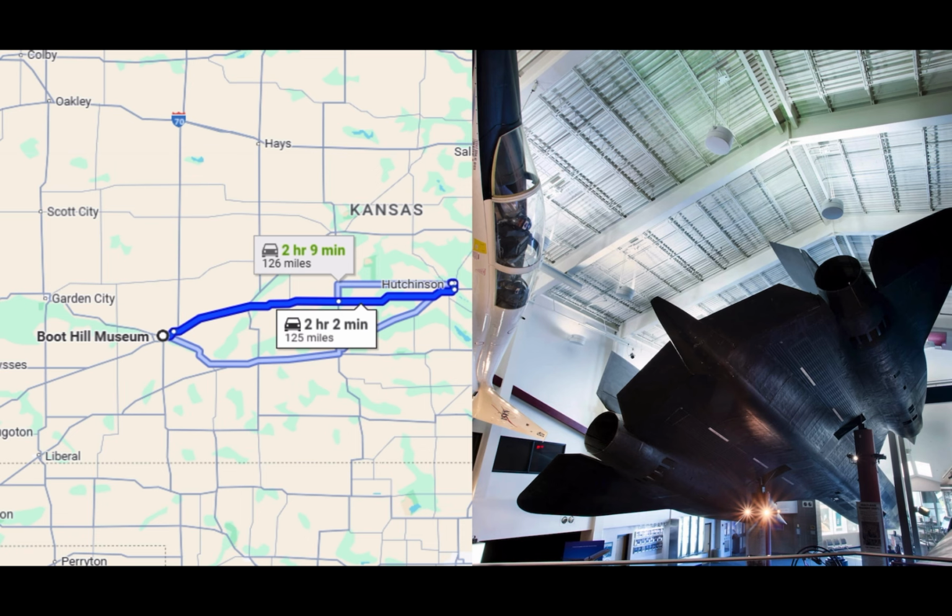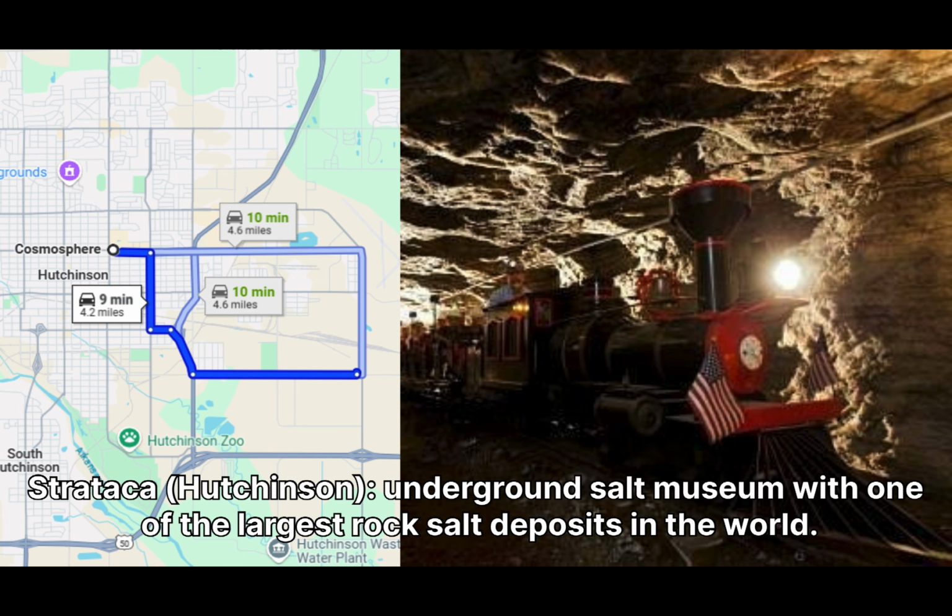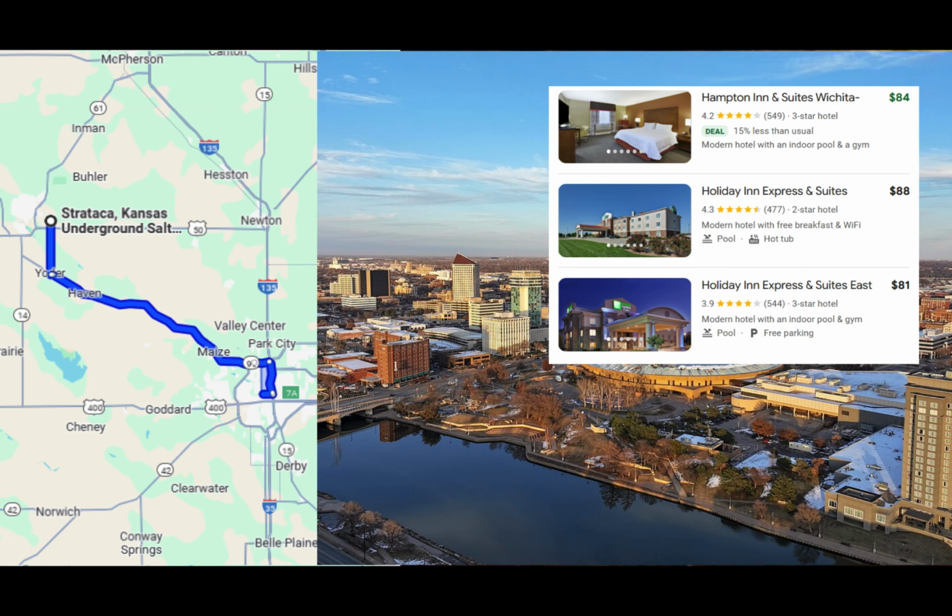Then drive to Strataca, which is an underground salt museum that was built within one of the largest rock salt deposits in the entire world. Lastly, drive to Wichita, Kansas, where you'll be staying for the night.